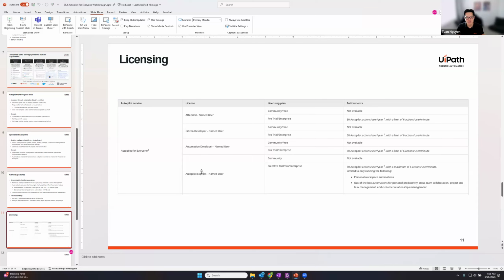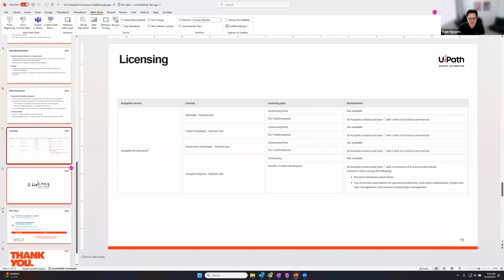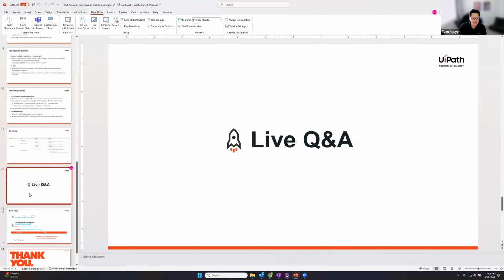There are some restrictions for just the Express license type because, again, they are free. You can only run personal workspace automations and out-of-the-box automations. I actually think the personal workspace automations capability might be removed and moved over to basic. That's something that we're working out with licensing right now. All right, I know we have 10 minutes left. I can probably go over a couple minutes, but let's go ahead and jump into the Q&A.